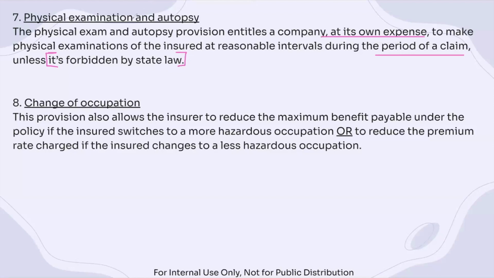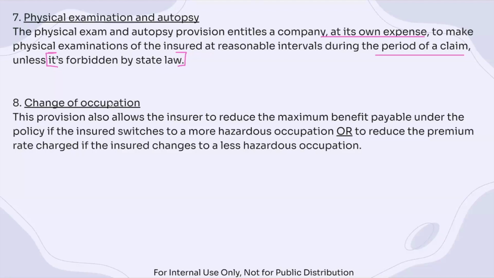Now, when we also talk about health insurance, we also want to take a look at change of occupation. When we looked at life insurance in the previous modules, it didn't really matter that much whether the insured changes occupation. But with health insurance, we really want to focus on whether a change of occupation is going to cause more risk for the insurance company.